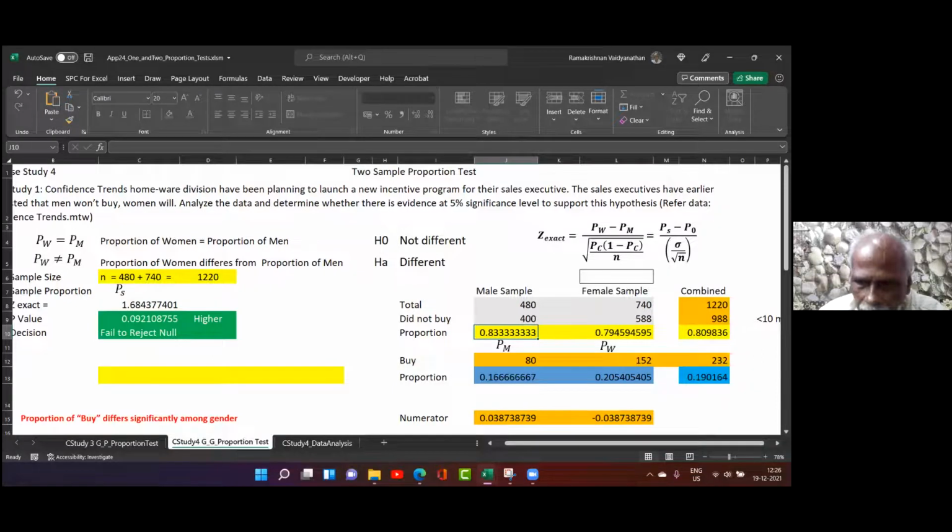See, I'll make it 400. This is there. Therefore, fail to reject the null. But suppose I make female 750, right? Because it is lower, reject the null, because females are predominant and tend to purchase more. The proportion of purchasing more than 750 I should not take. I should take 730, right? So 98% of the people prefer, whereas only 83% prefer purchasing. This is the decision you are making. Now this again you will have to look into further with more sample studies. Clear?